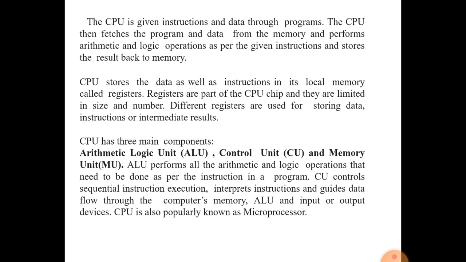It means all the calculations of arithmetical and logical operations are processed by the ALU of the CPU as per the instructions given by the user. If the user has given any logical or arithmetical instruction, that processing will take place in the ALU.